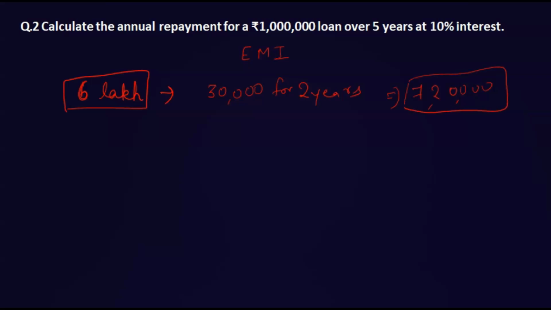That's fine, because the loan was of 6 lakh and this is the amount we are going to pay because we are taking the option of installments. That is 7,20,000.